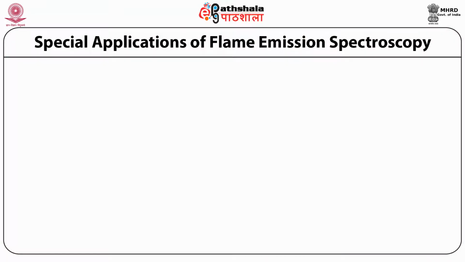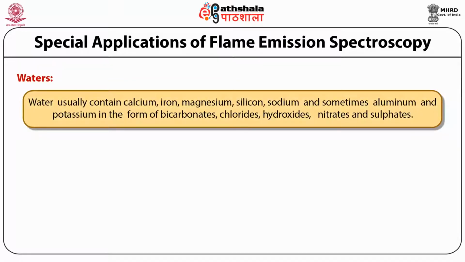Flame emission spectroscopy has also been applied in determination of various metal ions in different samples, like water. You can use it in determination of metal ions in glass and micelles. Let's consider water, because everybody uses water, and it's very important to have good quality water. Even in experimental procedures, if water is required, you need to have certain criteria or standards for its use. Water usually contains calcium, iron, magnesium, silicon, sodium, and sometimes aluminum and potassium in the form of bicarbonates, chlorides, hydroxides, nitrates, and sulfates.